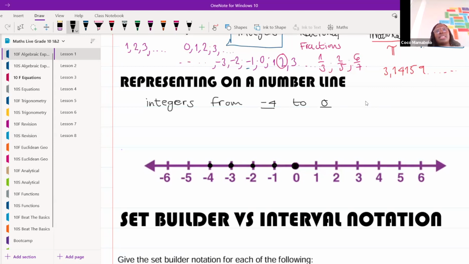Okay. Make sure that we're seeing the way ma'am has written it. Okay, it's very important that we draw it out in that way.